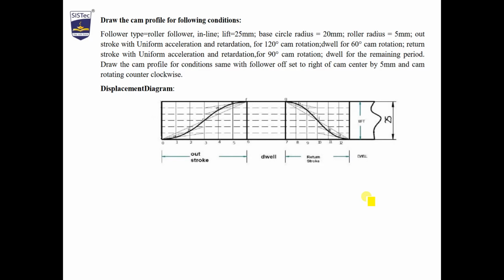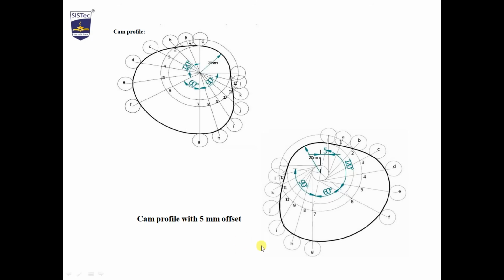Now we have to draw the cam profile for this. For drawing the cam profile we need a base circle. Here the radius of the base circle is 20 mm. There are 2 conditions: first is radial and second is offset. In the radial condition, first we have drawn the base circle of 20 mm radius. This is the center point. Now divide this into outstroke, dwell, return and dwell.